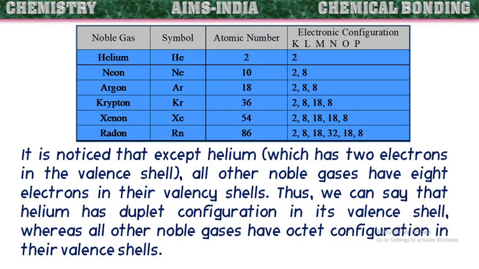If it is observed, except helium, all other noble gases have 8 electrons in their valence shell. So only helium is having 2 electrons in its valence shell, whereas all the remaining elements are having 8 electrons in their valence shells. Thus we can say that helium has duplet configuration in its valence shell, whereas all other noble gases have octet configuration in their valence shells.